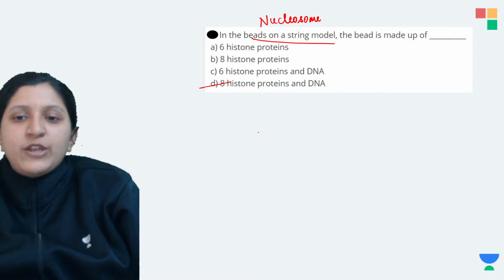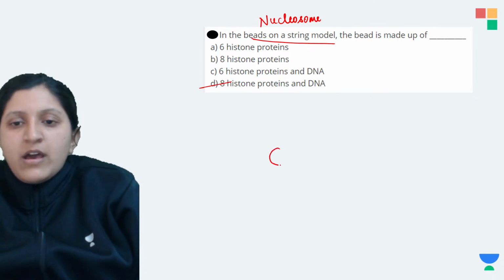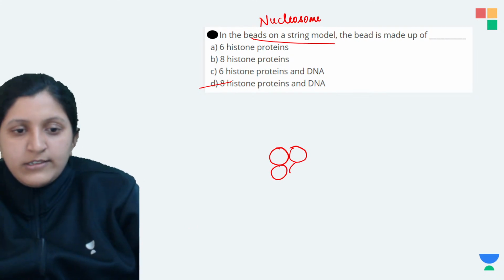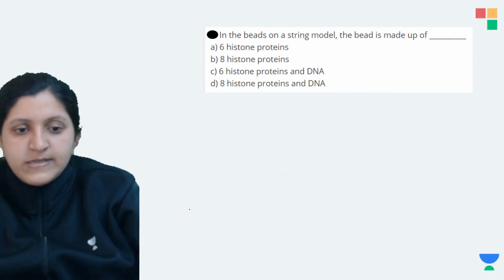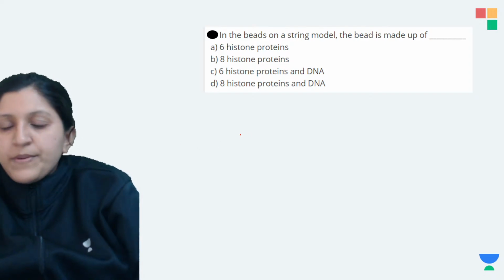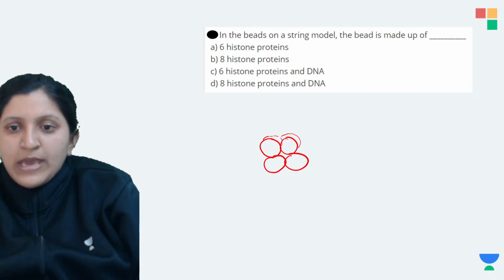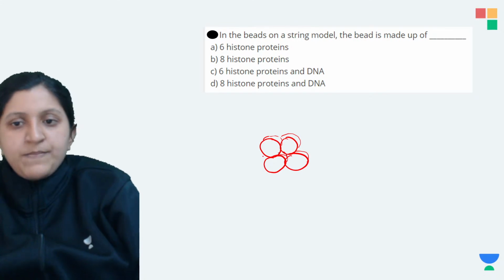I'll explain how. Now this is a histone protein, this is a histone protein, and then there is another histone protein. So histone proteins, when we mention them, you can find many units there. At the back also there are histone proteins.